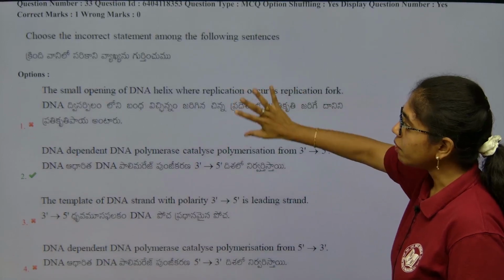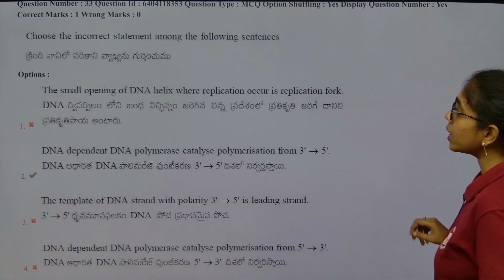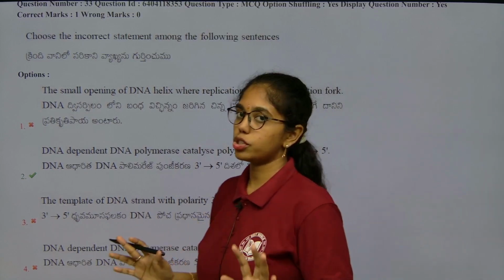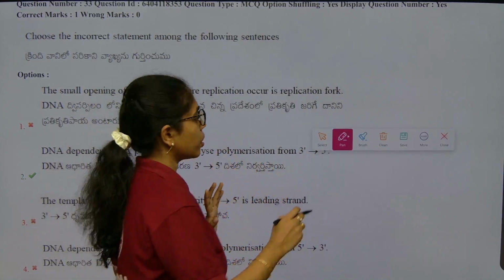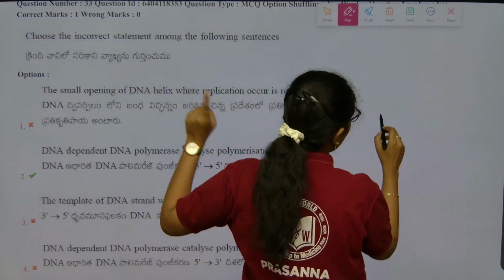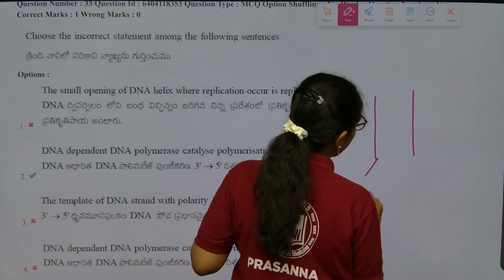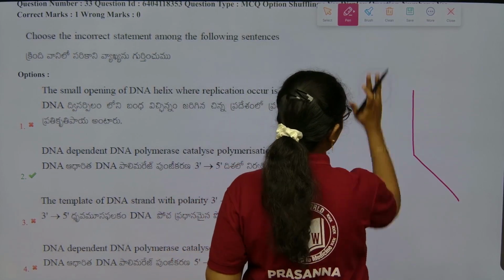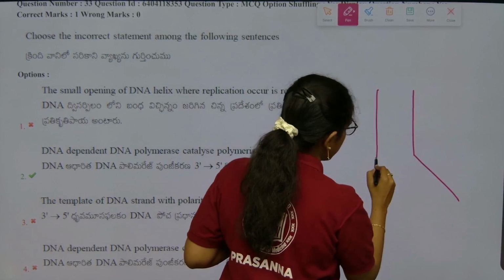Next, here again he is asking us to identify the incorrect statement. This is also from molecular basis of genetics, from the replication concept. To answer this, let me give you this diagram of the replication fork, just a second.